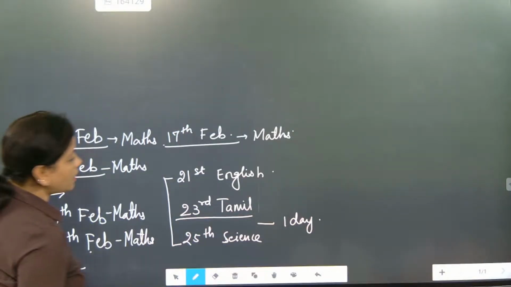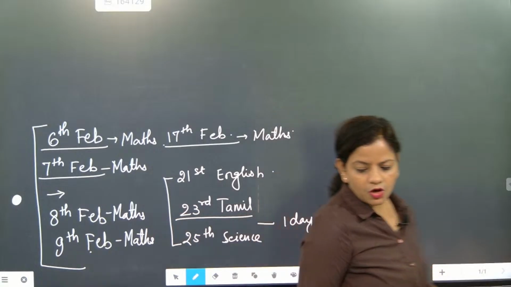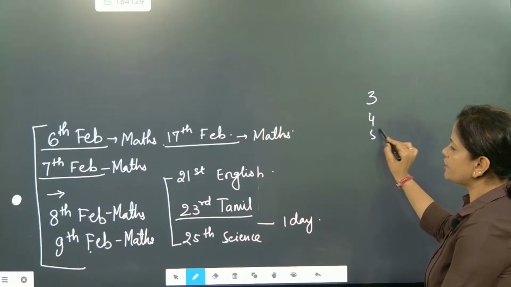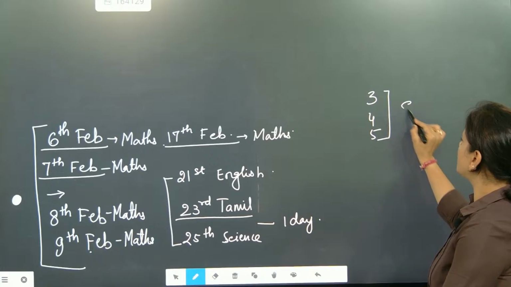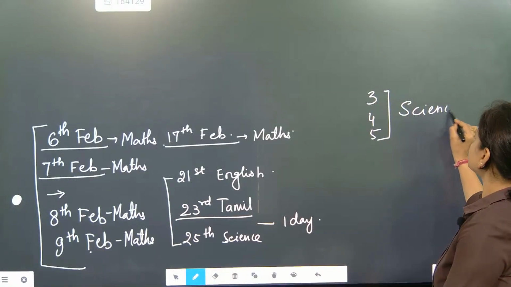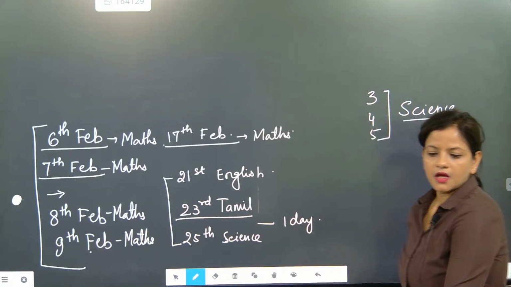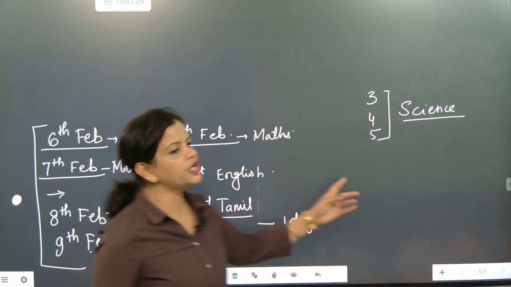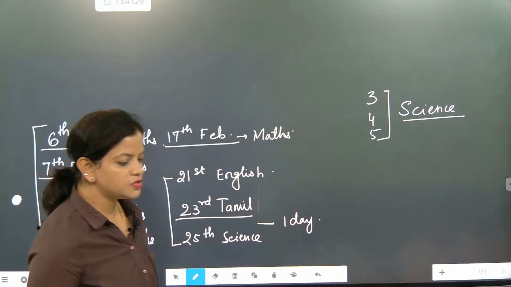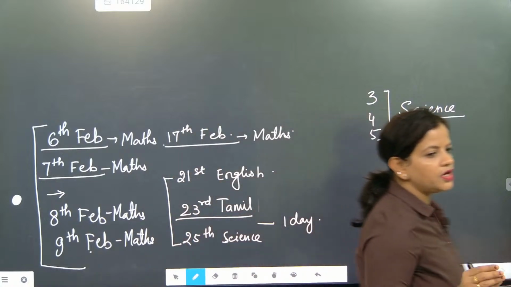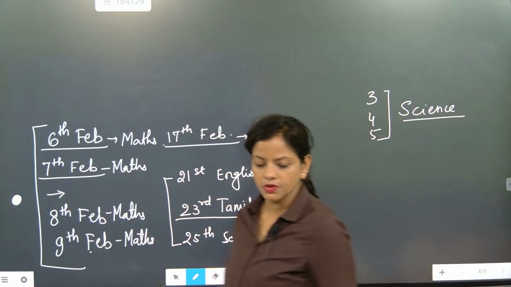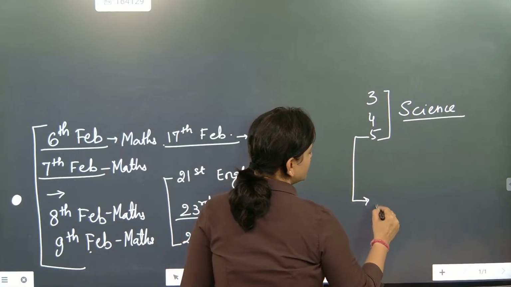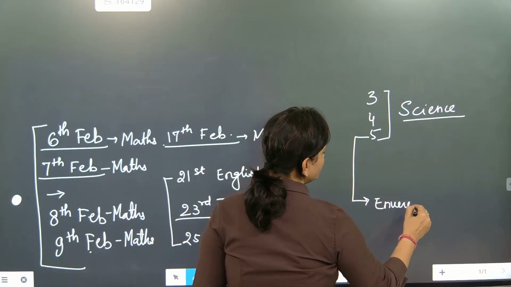Right now, our time slot says that the last three days, third, fourth and fifth, we are going to do science. Got it? In these 3 days, our total slot will depend on those chapters which are difficult. For the environment chapter, we will do only one slot of revision. On the fifth, we are going to do the environment revision.